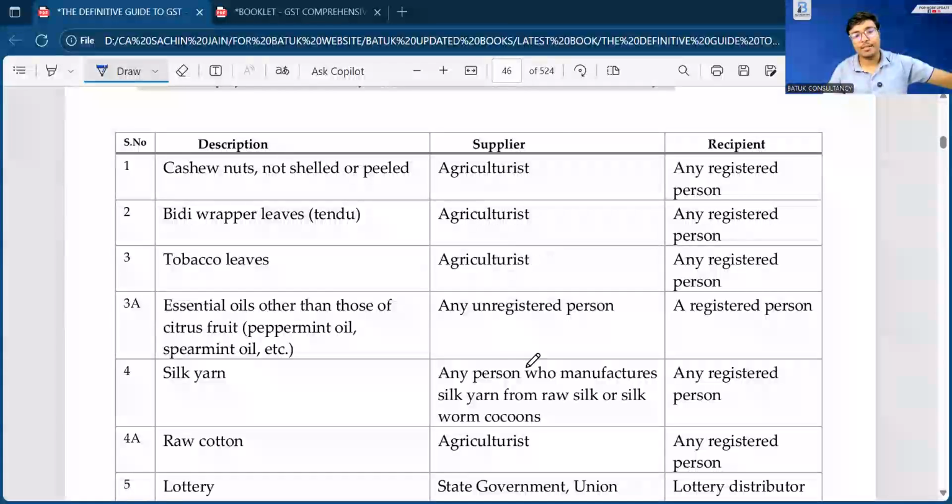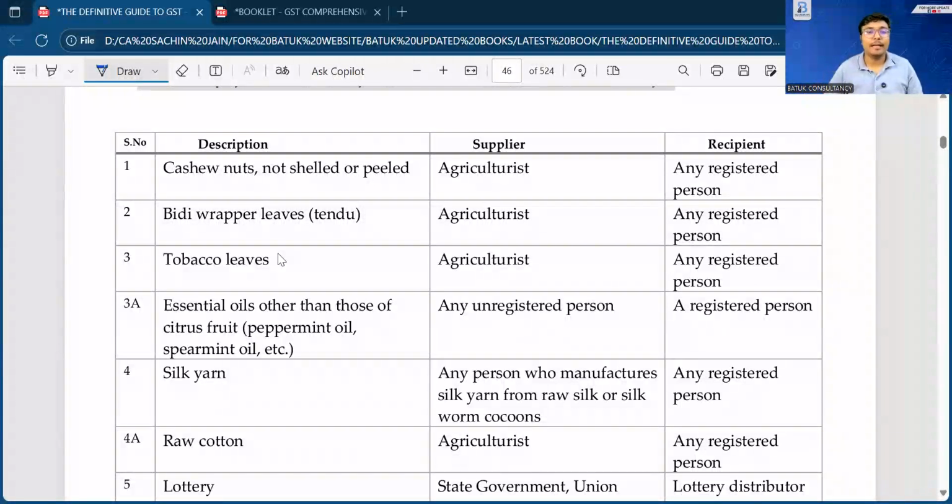Now, sir, we have a comprehensive list of the goods on which RCM is applicable. Okay, I will take the questions and answers at the end of the session, so I request, please don't put them now. You can write them in your notebook or in your Word file, and post them at the end of the session. Now, mines royalty you can ask at the end of the session.